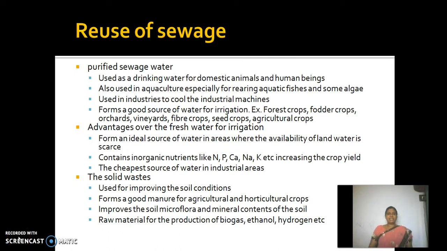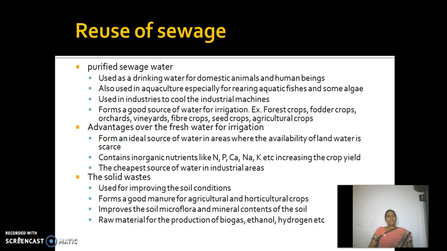So we have been discussing the various methods of water treatment that includes primary, secondary and tertiary, and we discussed so many methods that have been employed in different levels of water treatment. And after following all the techniques, we have the purified sewage water. The purified sewage water can be used for various purposes.